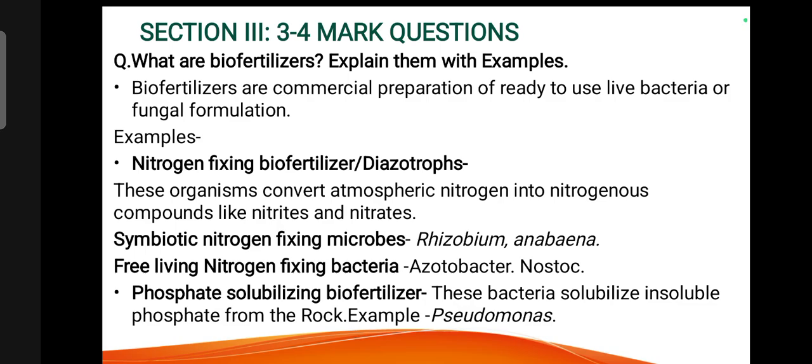Symbiotic nitrogen fixing microbes: Rhizobium and Anabaena. Free-living nitrogen fixing bacteria: Azotobacter and Nostoc. Phosphate solubilizing biofertilizer: these bacteria solubilize insoluble phosphate from rock. Example: Pseudomonas.